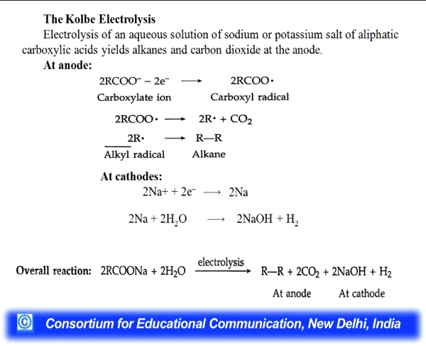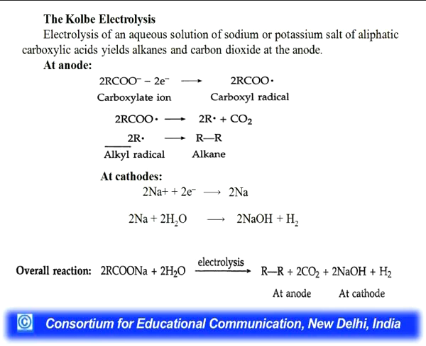Next reaction is the Kolbe electrolysis. Electrolysis of an aqueous solution of sodium or potassium salt of aliphatic carboxylic acid yields alkane and carbon dioxide at anode. So, you can see what kind of reaction takes place at anode and cathode. At anode, the carboxylate ion, by removal of 2 electrons, forms the carboxylic radical, and this radical then dissociates to the alkane and carbon dioxide.